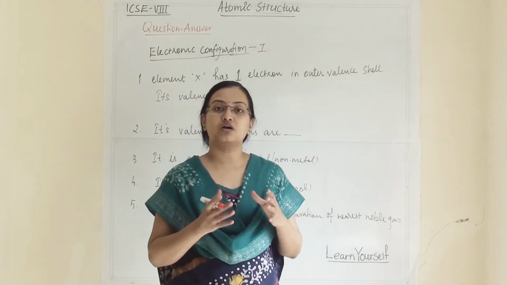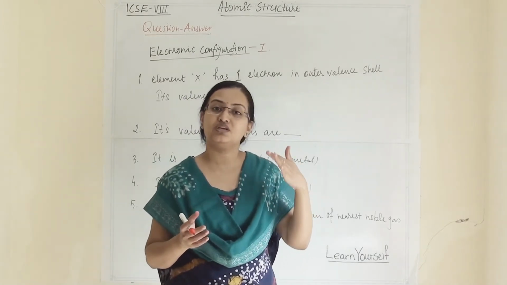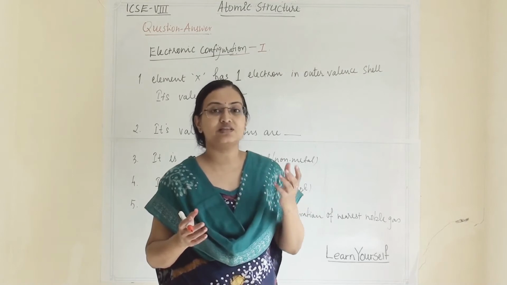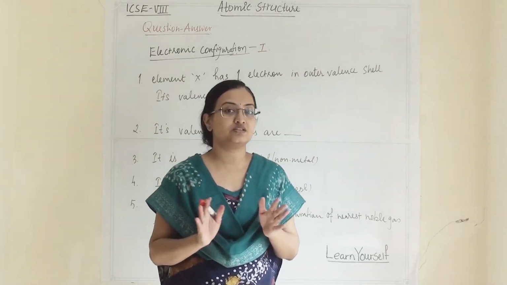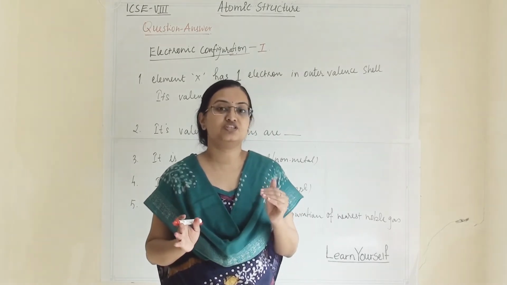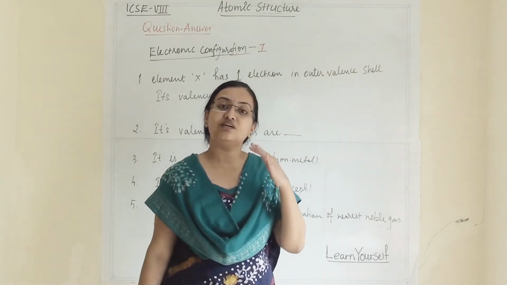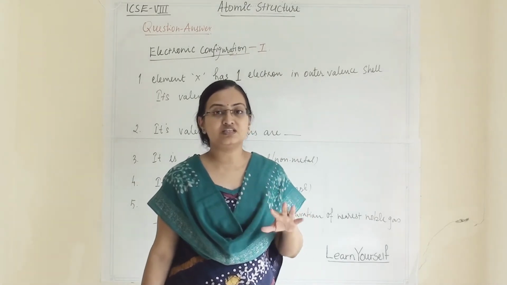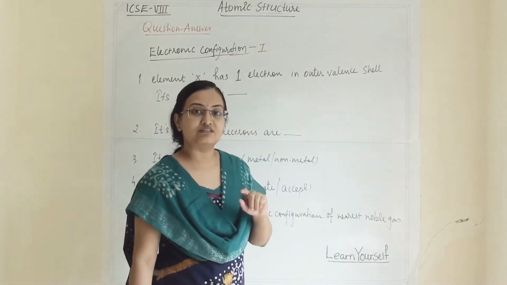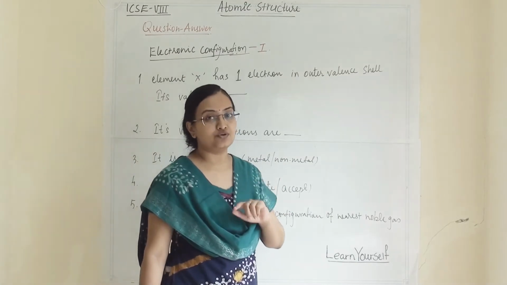No need to mug up the electronic configuration for each and every element. Once you understand that concept, it will be very easy to write the electronic configuration for every element, and any kind of question will be easy to answer. I have given the link of that video in my description.